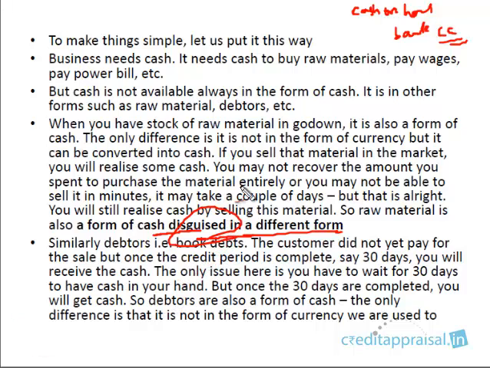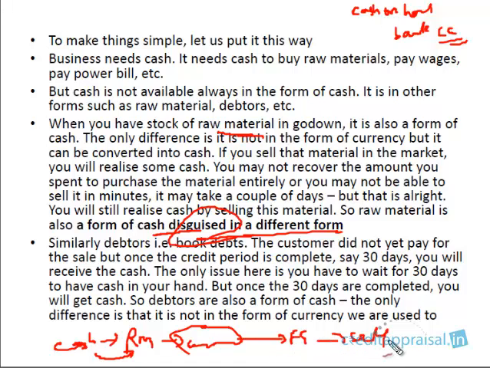It is disguised in another form. Take for example, raw material. Raw material is actually cash, in a way, because you bought this raw material by paying cash. So cash got converted into raw material, right? And then you apply some production techniques to the raw material, and out come the finished goods. You're going to sell it again, and then you're going to realize cash: the original cash plus some profit. You're ultimately going to sell it at a higher price than the cost. So essentially, you see in this cycle, the cash is coming back.